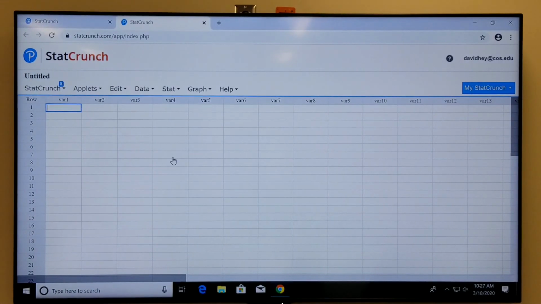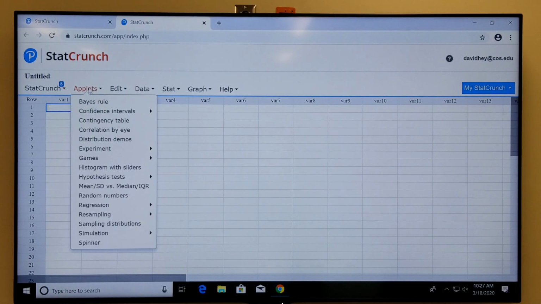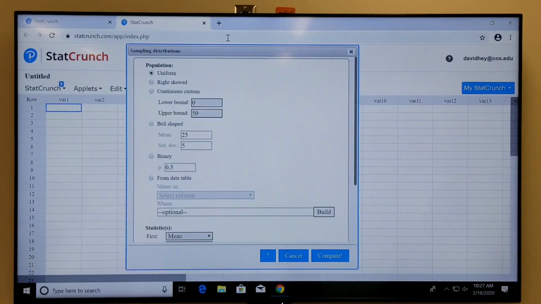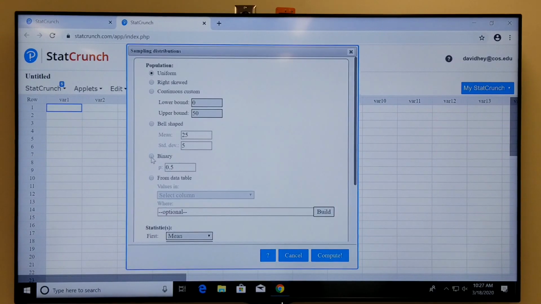Okay, so we're going to run these simulations the same way we did for the sample mean, right? We're going to go to applets, and then we're going to go to sampling distributions. This time, the underlying distribution is a binary distribution, in other words, a binomial distribution, right? And we're told 76% of Americans believe the state of moral values in the U.S. is getting worse. So the probability of success, the proportion of Americans who believe the state of moral values is getting worse, is 76%, right? So for p, we're going to put in 0.76.